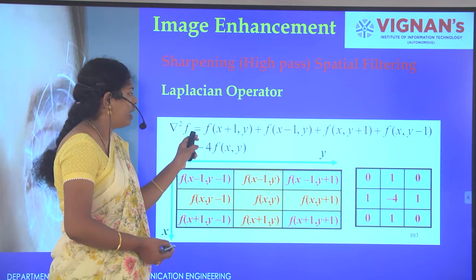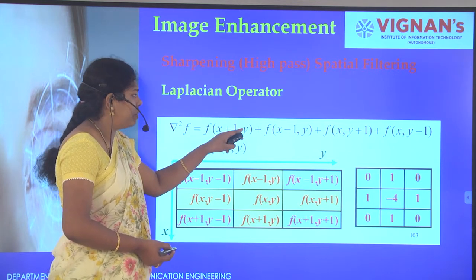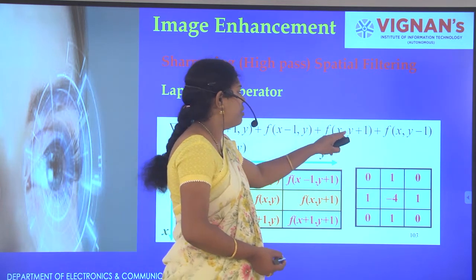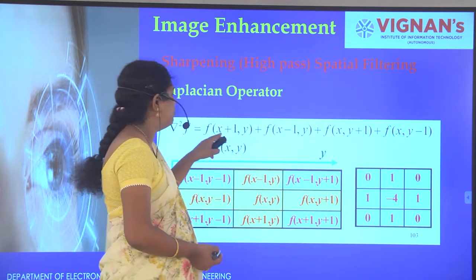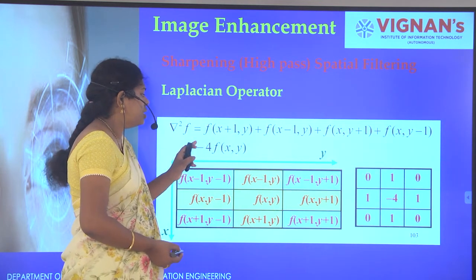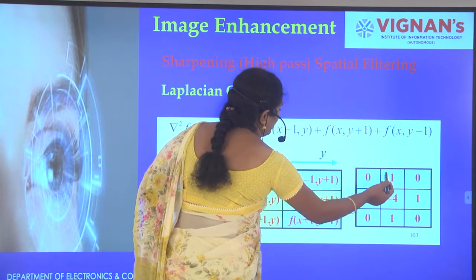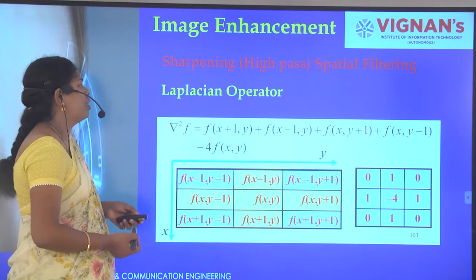What is the function? f of x plus 1 comma y plus f of x minus 1 comma y plus f of x comma y plus 1 plus f of x comma y minus 1. All these are positive, and this is minus 4 f of x y. So the positive elements will be 1 and the center is minus 4. The net element will be 0.